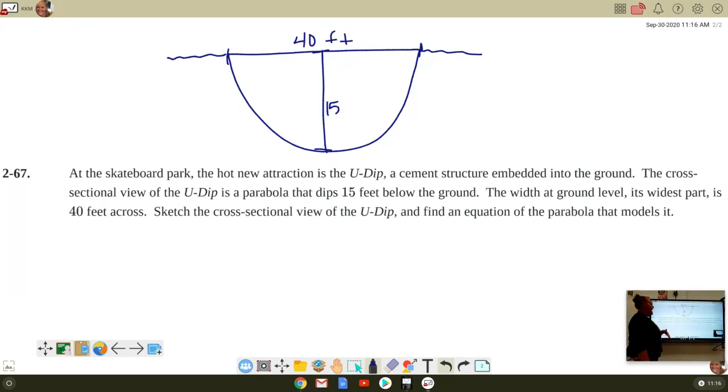So again, depending on how you want to set this up, do you want to start at the origin and go in the positive direction, or do you want to use that y-axis as your vertex, or I guess it would be down here for this one, to write your equation? Now remember, this one is a right side up parabola, okay? So keep that in mind when you're writing your equation.